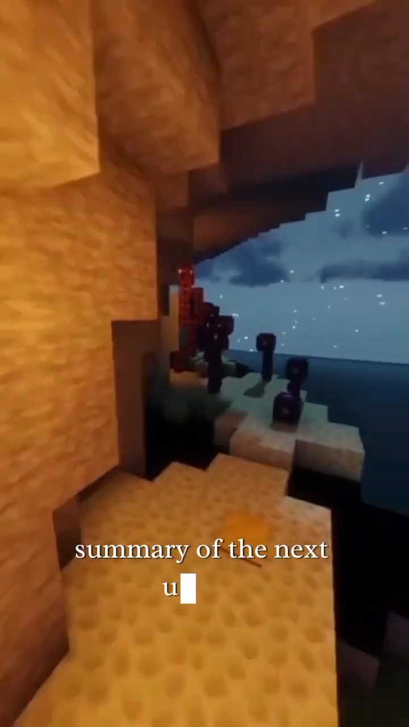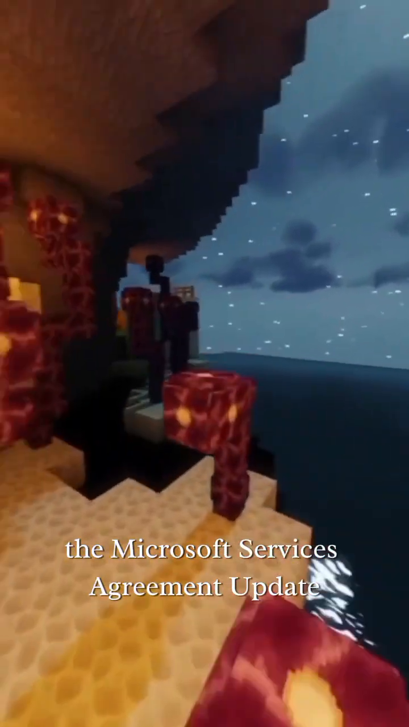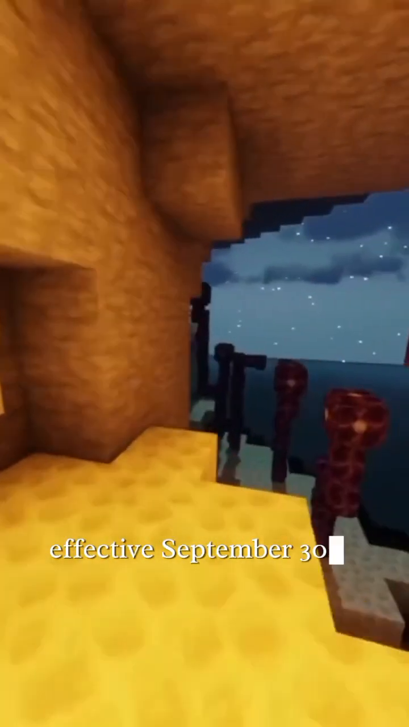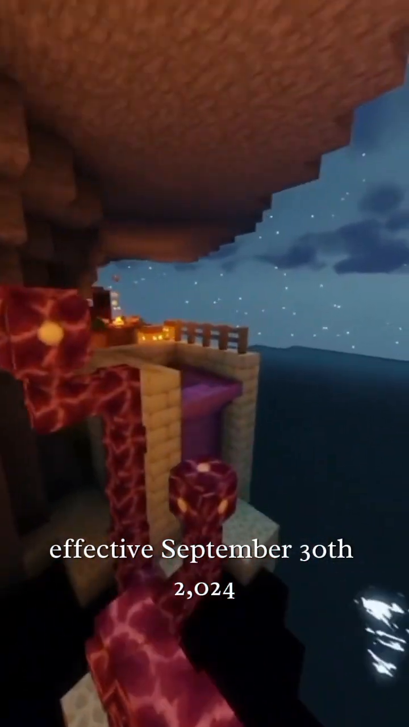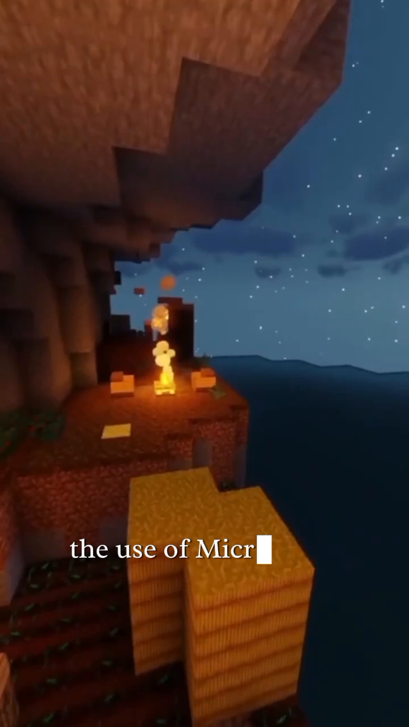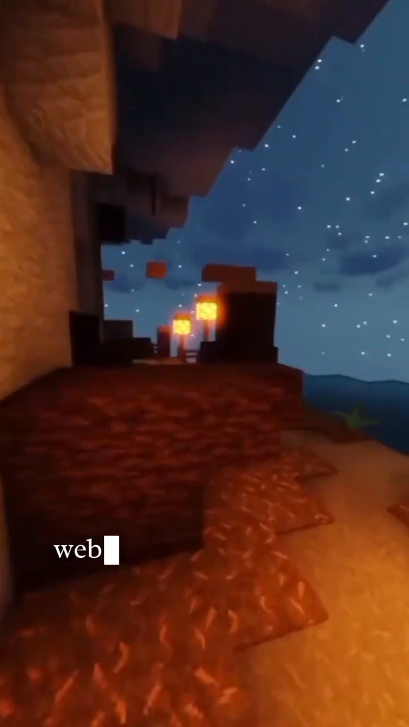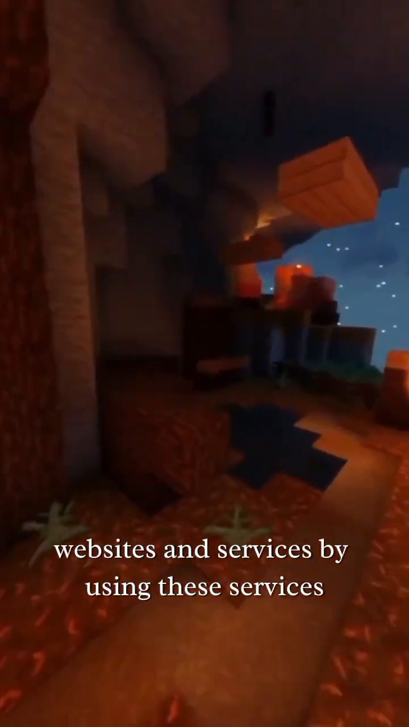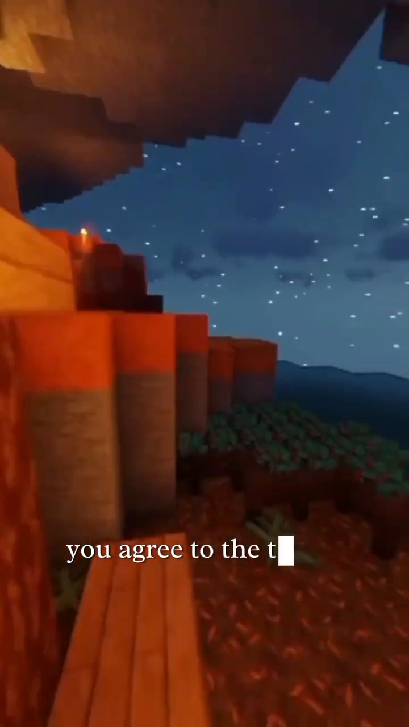Summary of the next update. The Microsoft Services Agreement Update, effective September 30th, 2024. The Microsoft Services Agreement covers the use of Microsoft's consumer products, websites, and services. By using these services, you agree to the terms outlined.